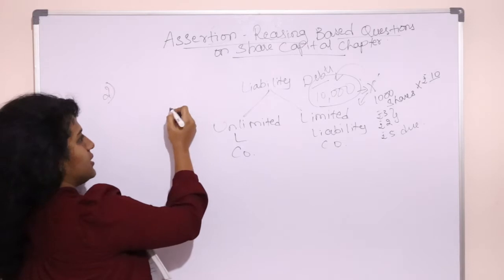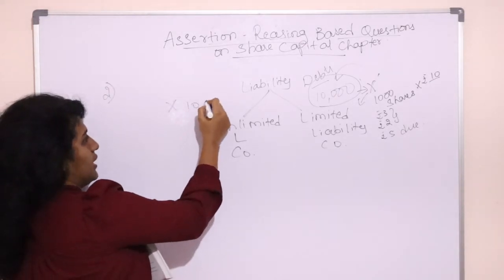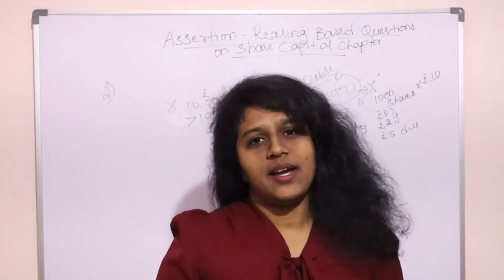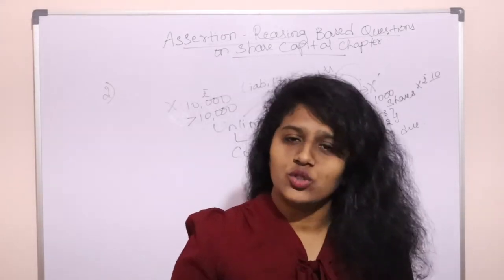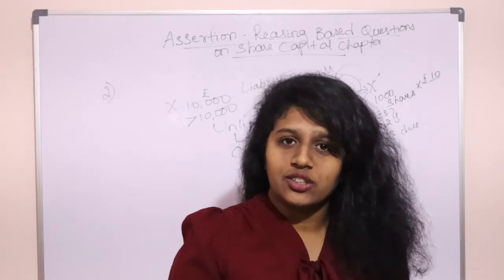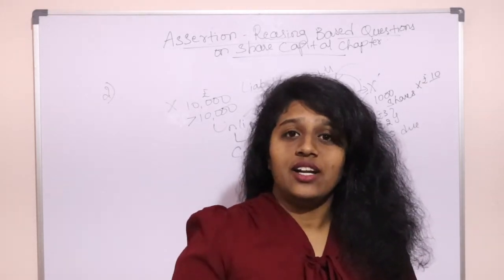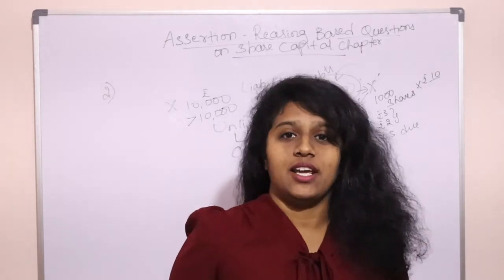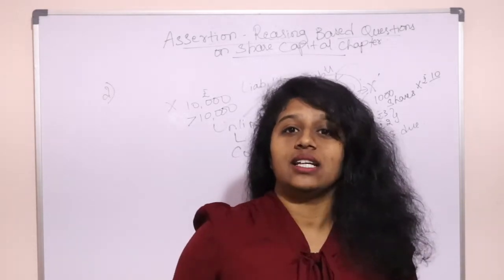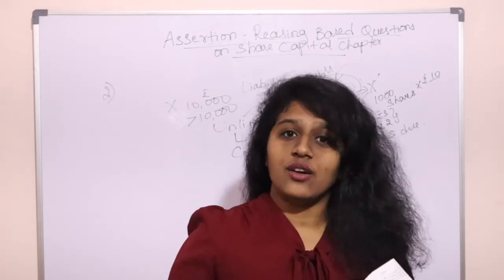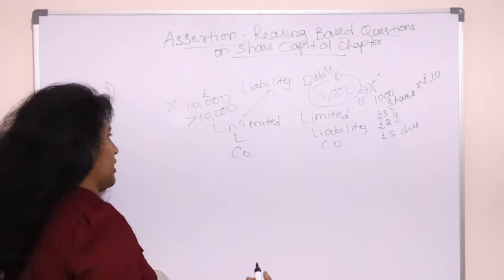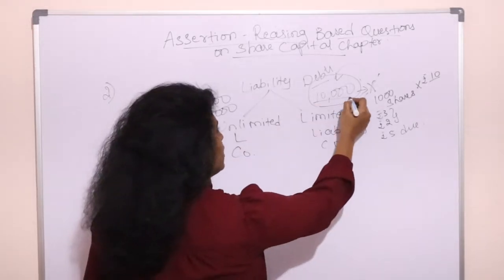If the same X is investing in 10,000 share capital, suppose I am X and I have invested in 1000 shares worth 10,000, the company has a legal right to claim more than 10,000 from me. That is unlimited liability. I have to sell my personal assets, my personal car, home to pay back the company's debts. In limited liability, it is limited only to the extent of investment.